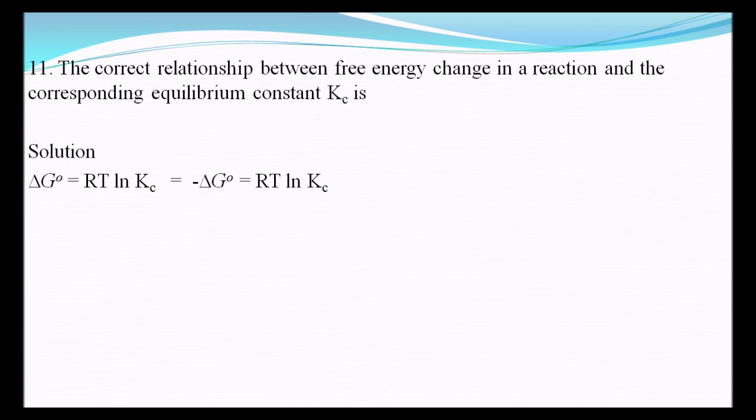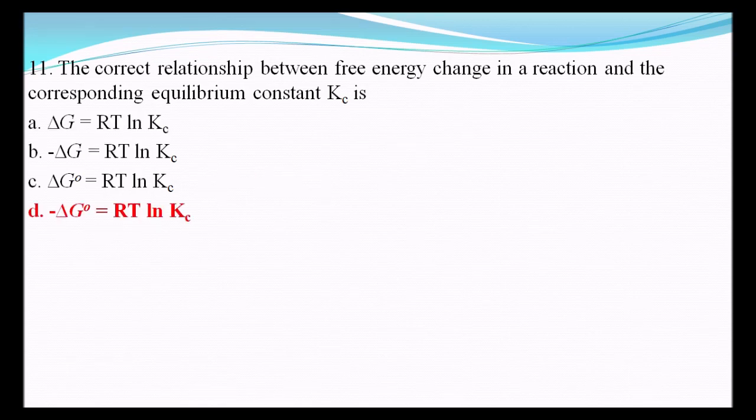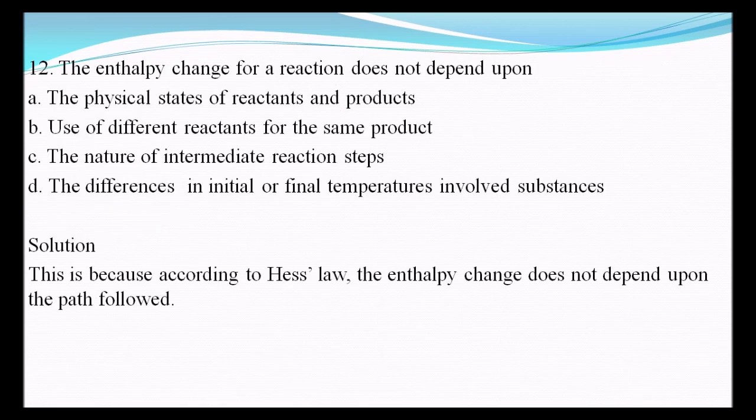The next question is the correct relationship between the free energy change in a reaction and equilibrium constant Kc. According to Van 't Hoff's equation, minus delta G naught is equal to RT ln Kc. That is option D.